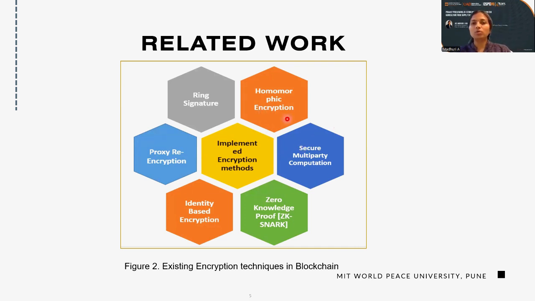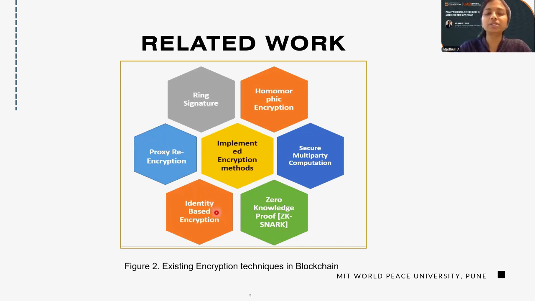So these are the different algorithms and different papers that I have studied. These papers include different encryption methodologies, such as zero knowledge proof. It is one of them, and I have used ZK-SNARK for my research paper, and ZK-SNARK is till date a famous one. With zero knowledge, we don't have knowledge of what exactly the content is, but still we can assure that the content is correct without revealing its secret.